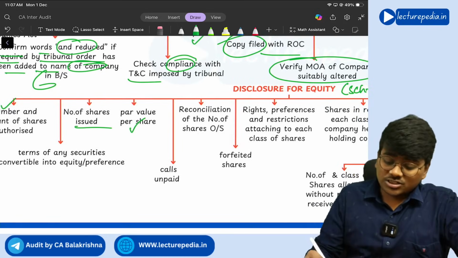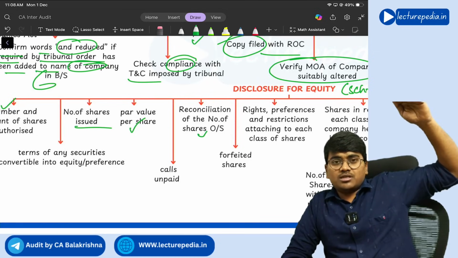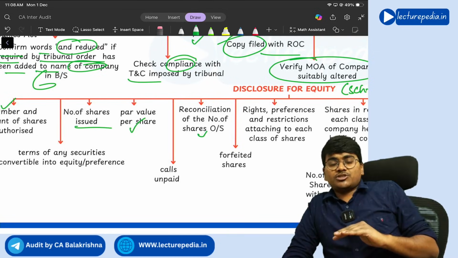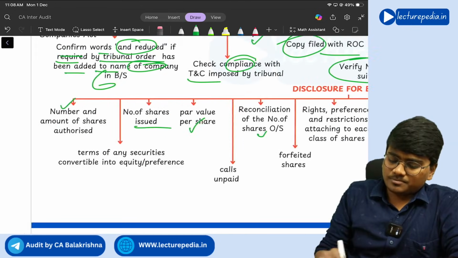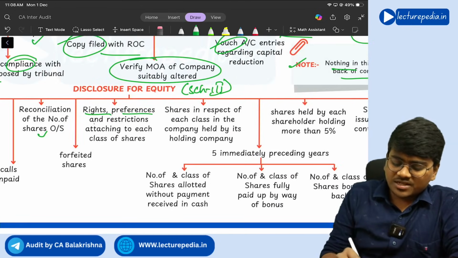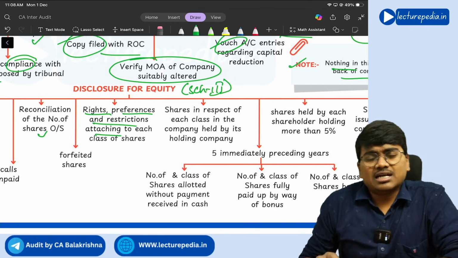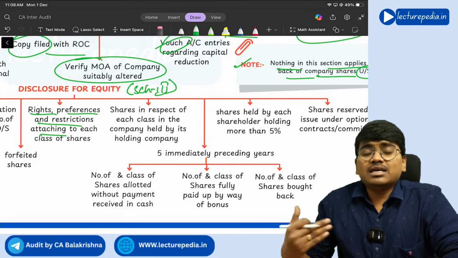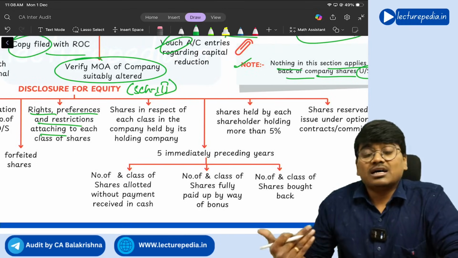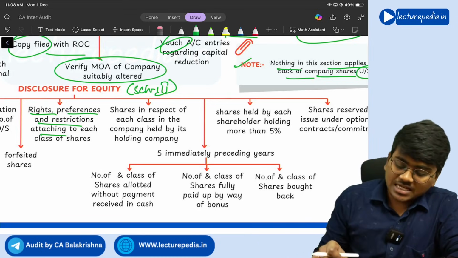Next, reconciliation of number of shares outstanding. That means in opening how much share capital is there, and in closing how much share capital is there, reconciliation of that. Next, rights, preferences and restrictions attached to each class of share. I told you there will be different classes of shares, and for each class of shares there will be different types of rights attached to it. So you need to describe what rights are there for each class of shares.